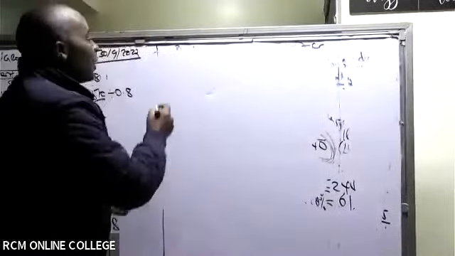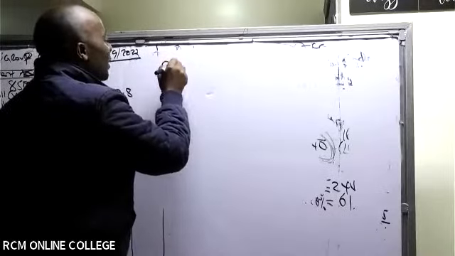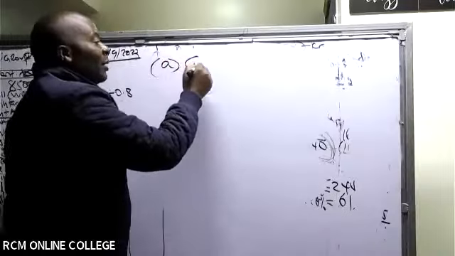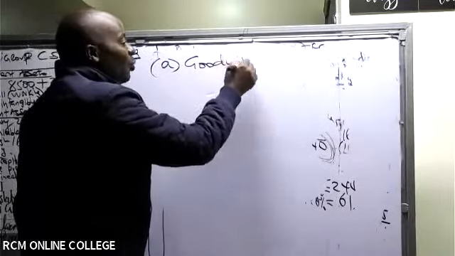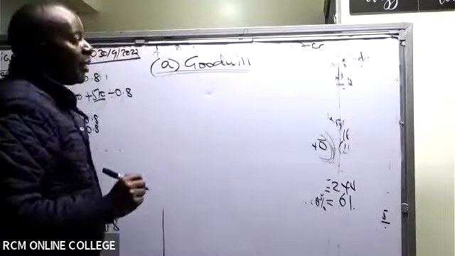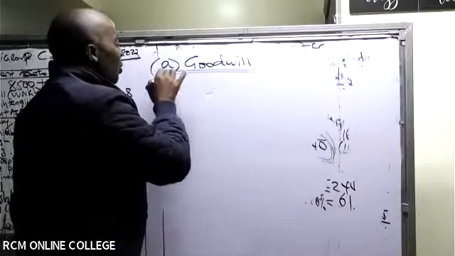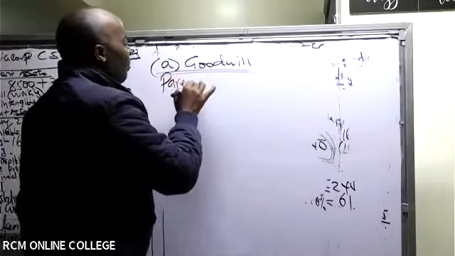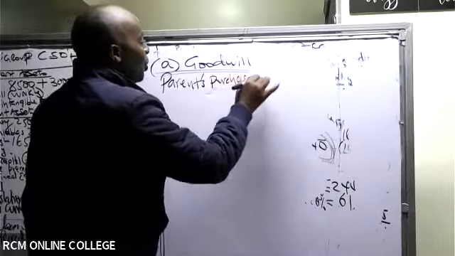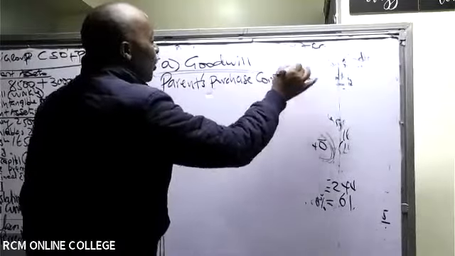As I do it, I will have to write the number very well. This is part A, goodwill. The examiner has asked me to provide goodwill, so I have to write the number very well and even double underline to draw the attention of the examiner. So for goodwill, you give me the parent's purchase consideration.